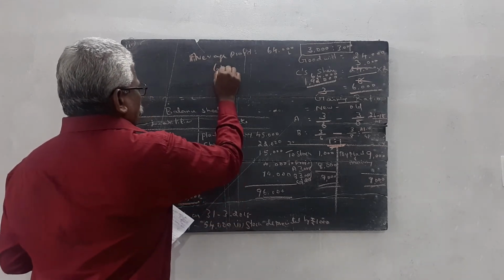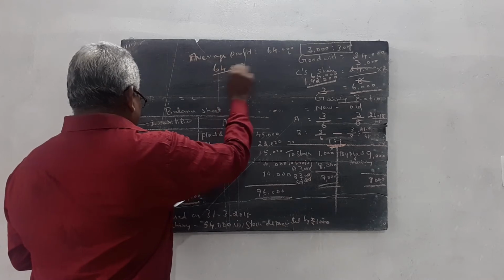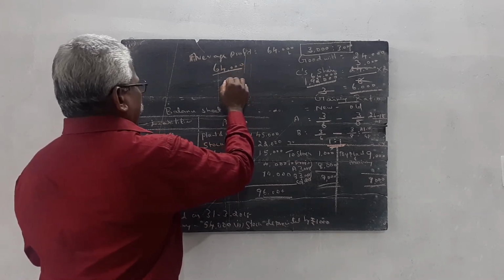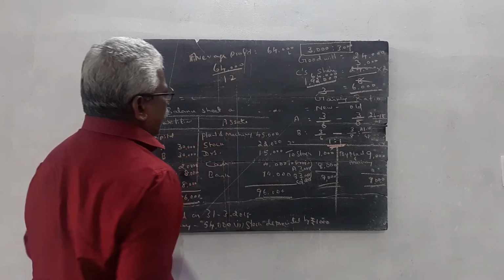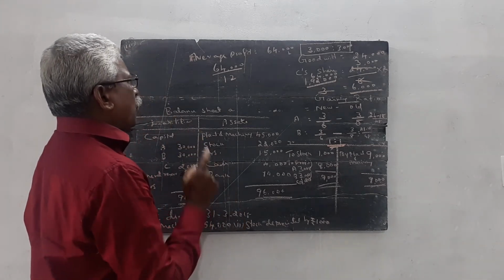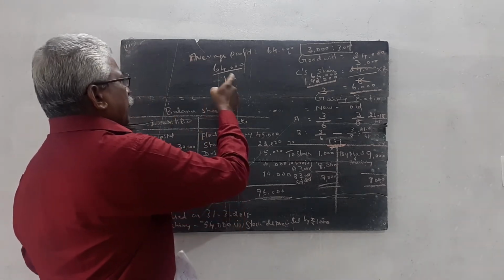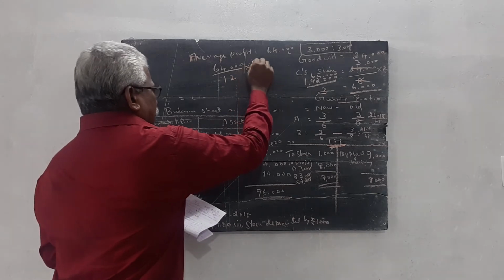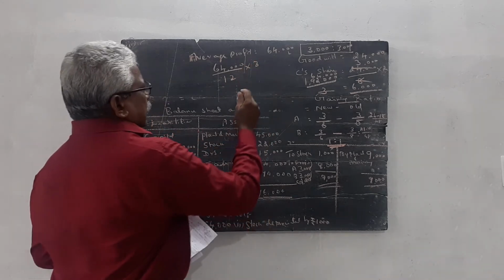So 64,000 divided by 12 gives 1 month's profit, and multiplied by 3, we get 16,000.